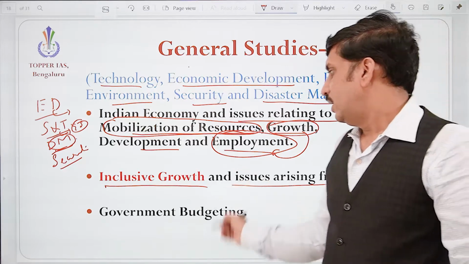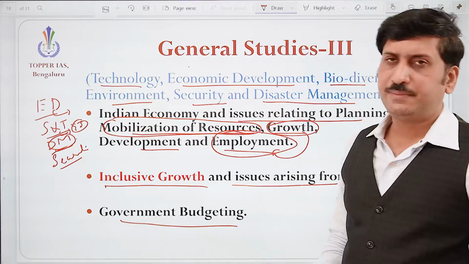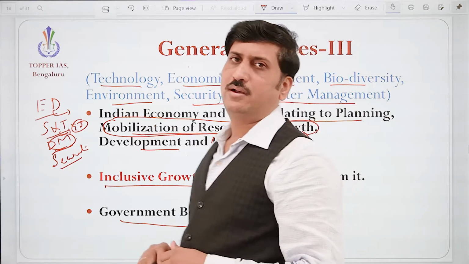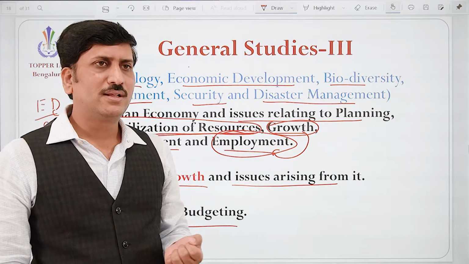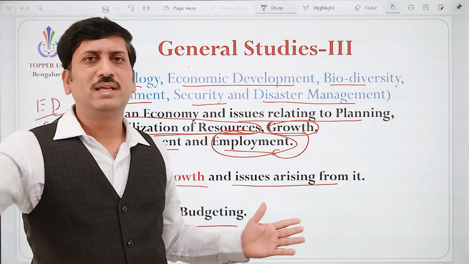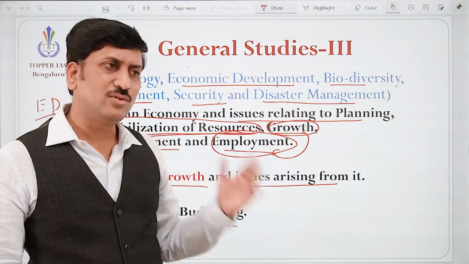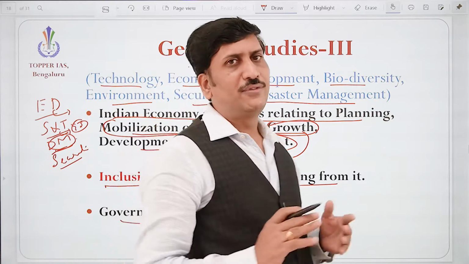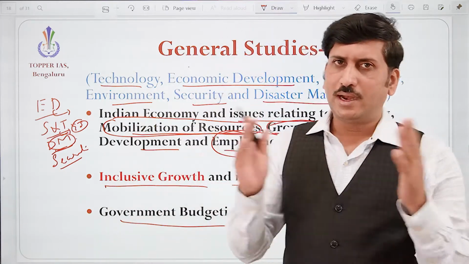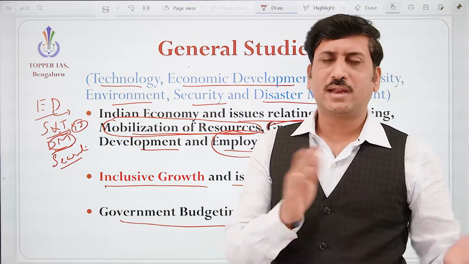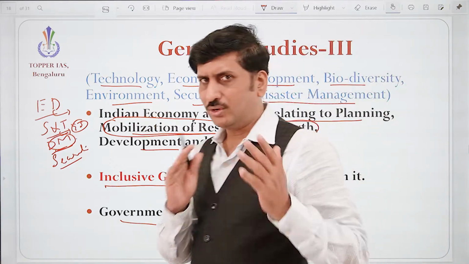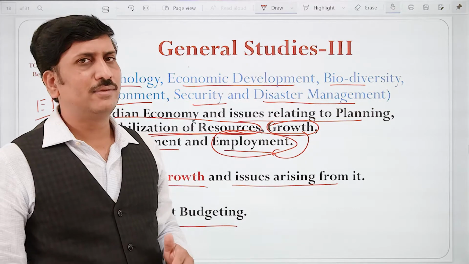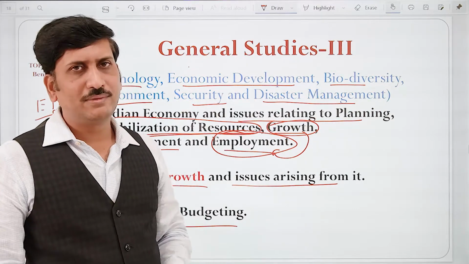Okay, and government budgeting is always a hot topic and an important topic, because budgeting is one such thing where the planning for the whole year is done. The resources are allocated to the different sectors, and rational thinking will be done for that. Not only in the budget, post budget also the planning will continue, the allocation of money will happen.